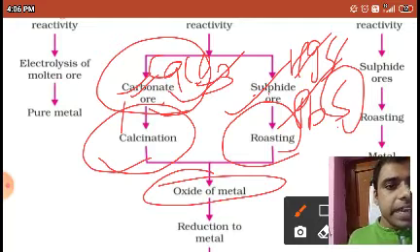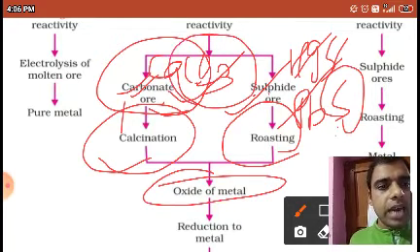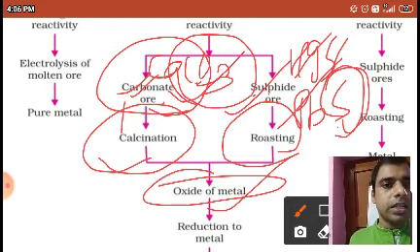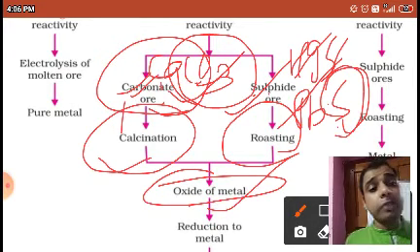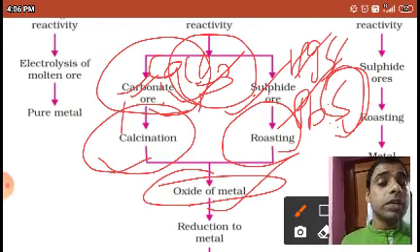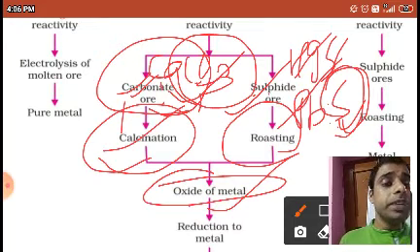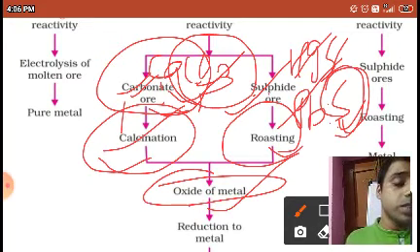Calcination and roasting are processes by which we can change carbonate and sulfide into the oxide, CaO, PbO. I have to remove sulfide and I have to remove carbonate. So if I am removing carbonate, then the calcination process should be there, and if I am removing sulfide, then the roasting process would be there.